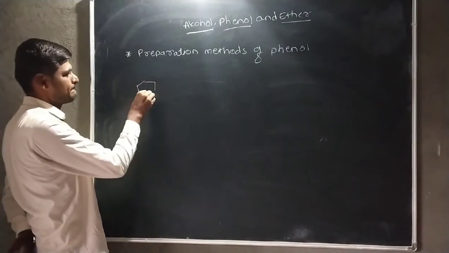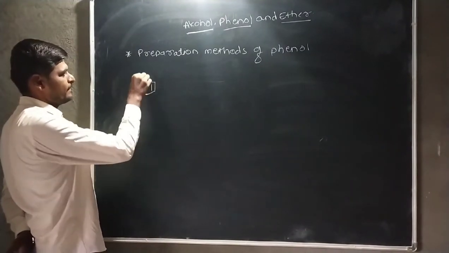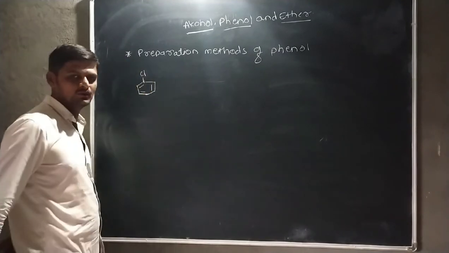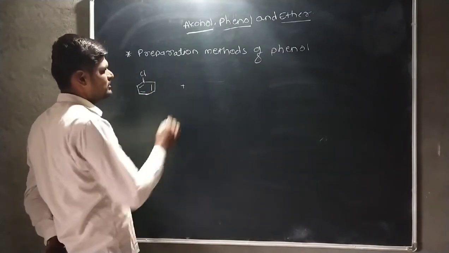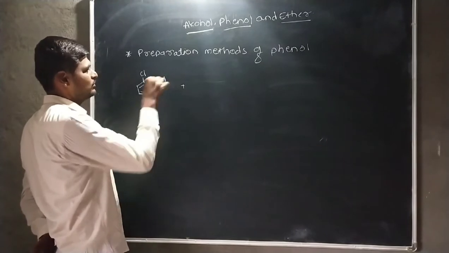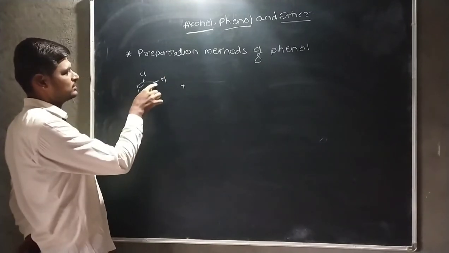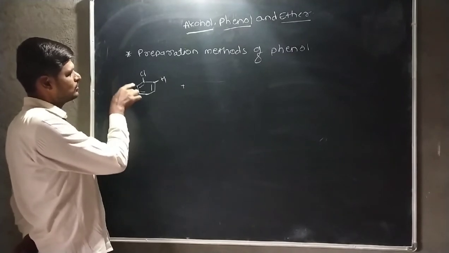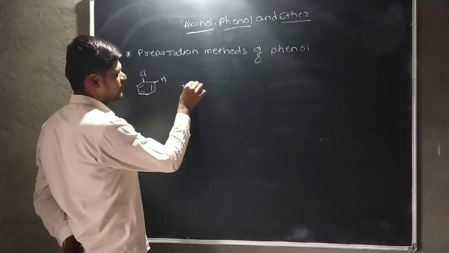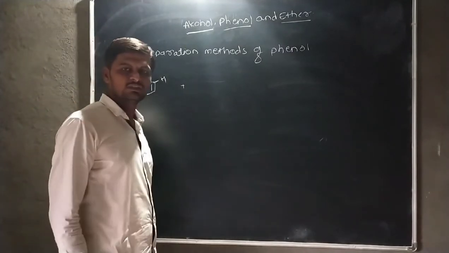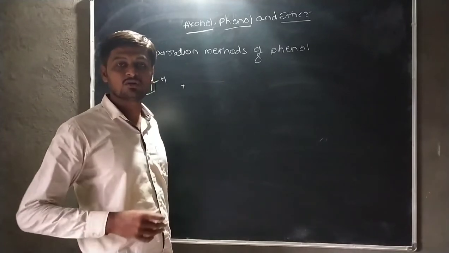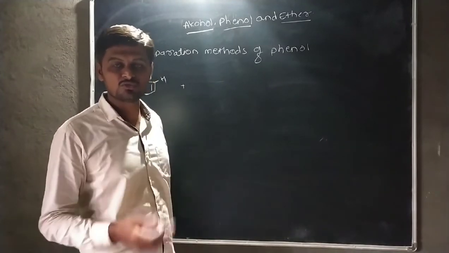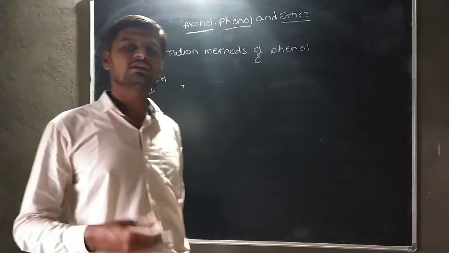This is chlorobenzene. Here, one hydrogen is considered here. Then it is reacted with NaOH. NaOH acts as the strongest base, or instead of NaOH we can also use KOH. The KOH will also act as the strongest base.